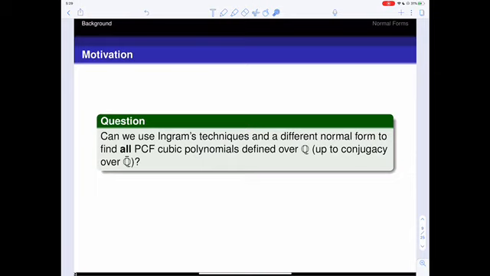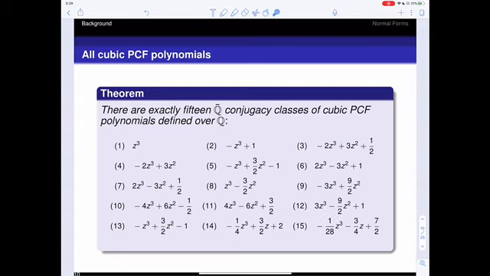So now this begs the question, well, can we use the same techniques but perhaps a different normal form to find all of the PCF cubic polynomials with coefficients that are rational? And well, yes, we can. We have to expand on the techniques a little bit, but we can use the same ideas and we just need different normal forms. In doing this, we find that there are exactly 15 conjugacy classes of cubic PCF polynomials with rational coefficients. Of these, the 6 here denoted in red were found by Ingram, whereas for the others we needed to use a different normal form in order to find the post-critically finite polynomials.